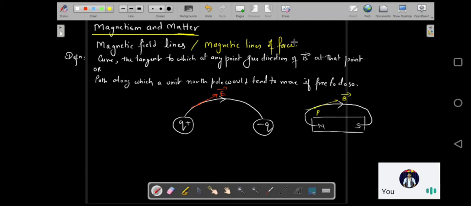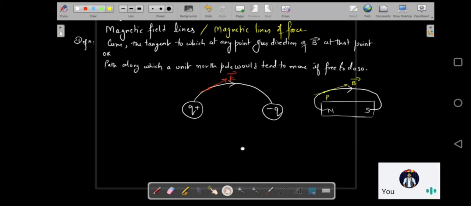Okay, so now let us move on to the properties of magnetic field lines. Let us look at a few properties of magnetic field lines.